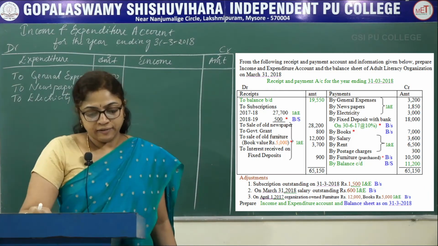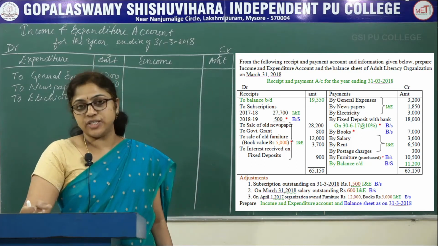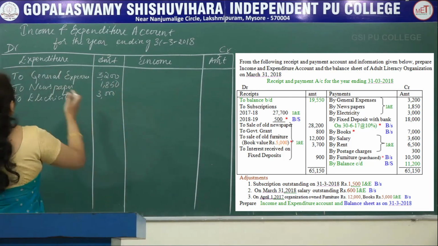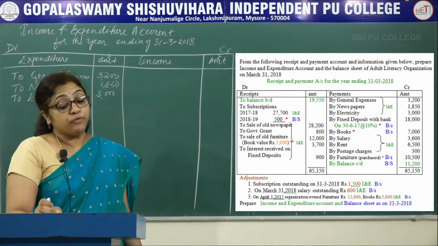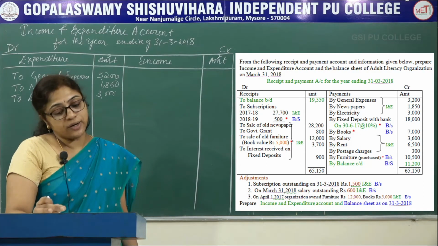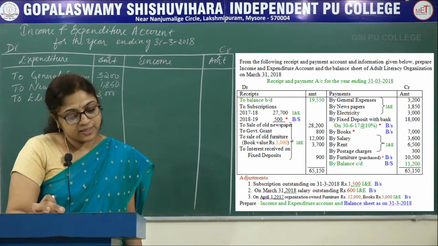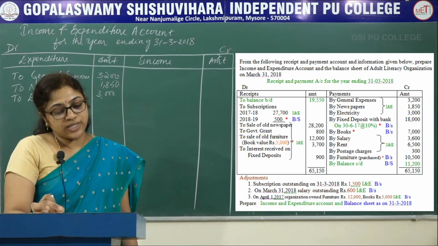Next, see the payment side. Any other revenue expenditure is there. So salary, rent, postage charges, these are all recorded in the income and expenditure account debit side. Before recording, see the adjustment. Is there any adjustment related to the concerned expenses? So there second adjustment is there, salary outstanding.